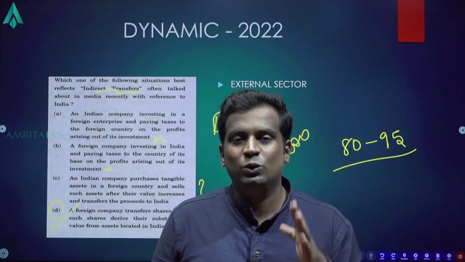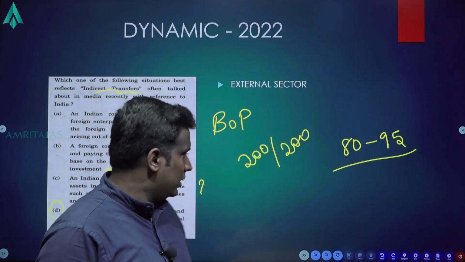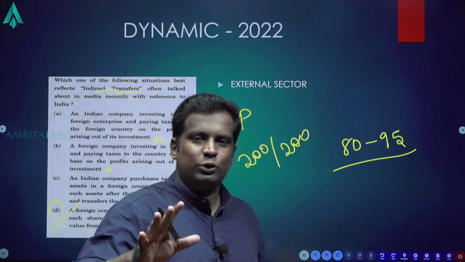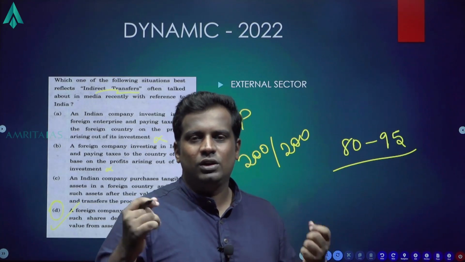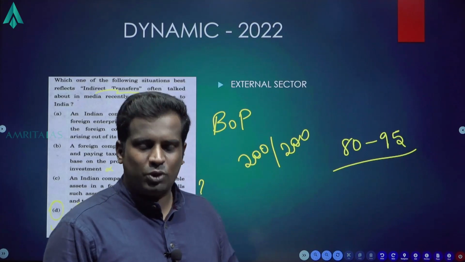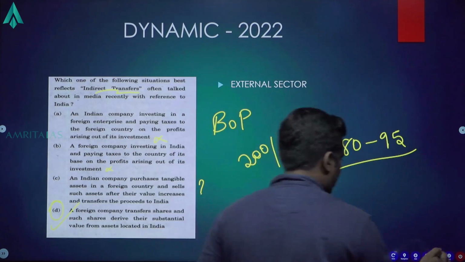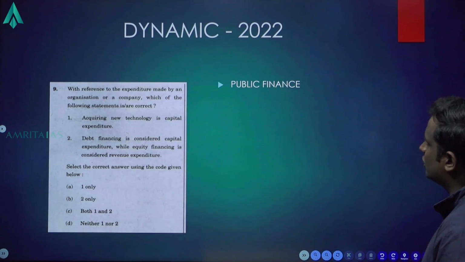But give due diligence to make sure that you at least reach 50-50, and your static portions will help you reach 50-50. Just look at those areas properly. Just cover those areas properly and we'll be good to go. Okay. Next question is on public finance.